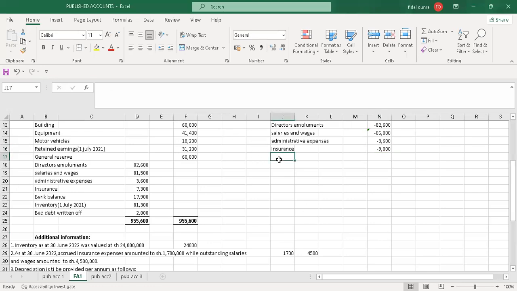So I'll have that. Then we have bank balance, inventory. Then we have bad debts written off. Yeah, that's a loss also. So I'll pick it.